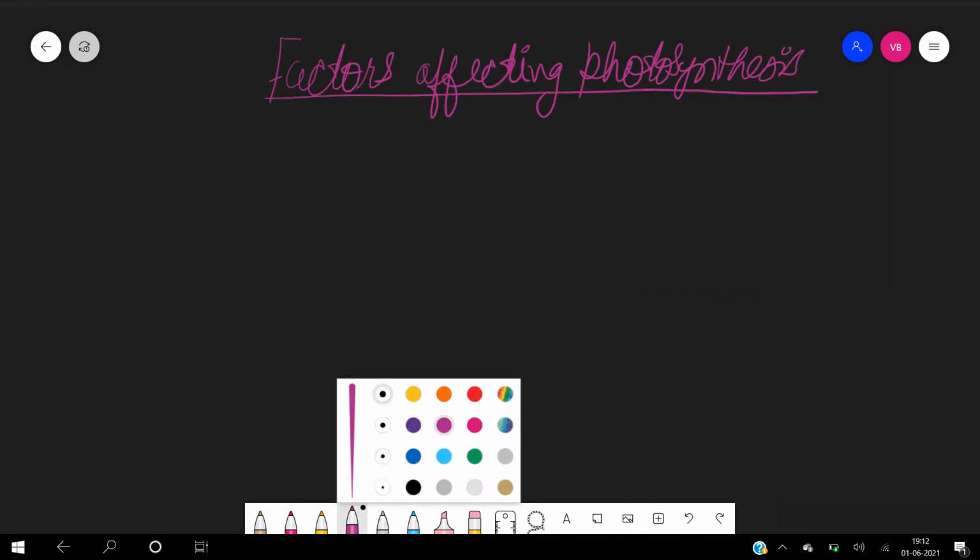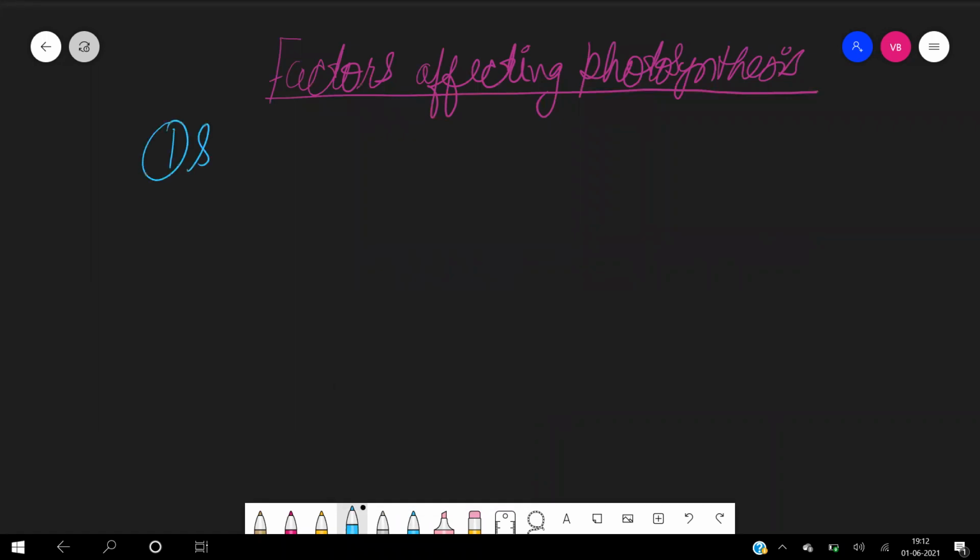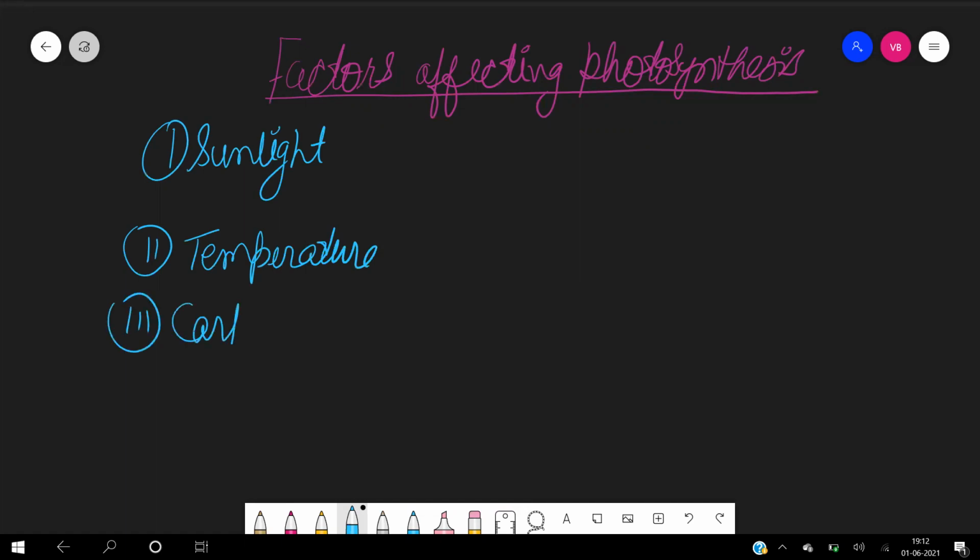So in this, the first is sunlight. The second is temperature. The third one is carbon dioxide. And of course, the fourth one is water. Now, let us quickly see how all these factors are responsible.